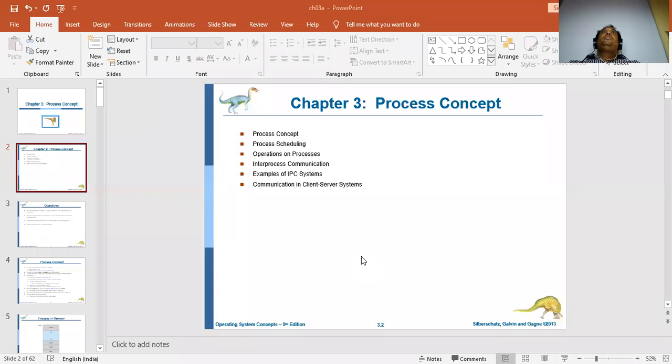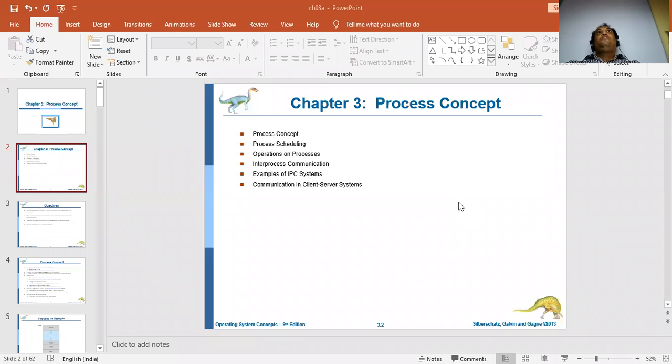In this chapter, we are going to cover the process concept. What is the concept of the process? That is the first thing. Then how processes are going to be scheduled. What are the various things that we are going to see in process scheduling? If two or more processes are working simultaneously, how are they going to schedule each other? That is what we are going to see in the next topic.